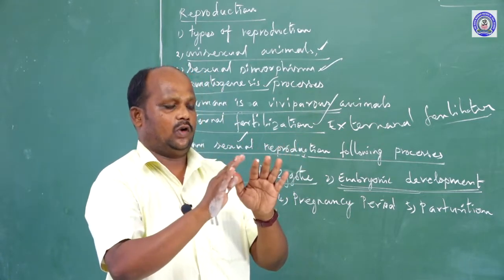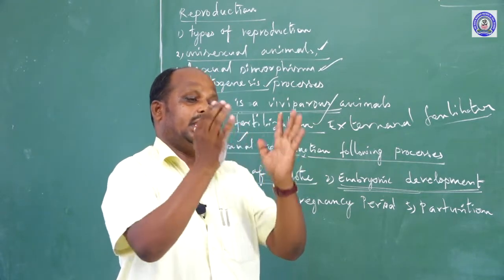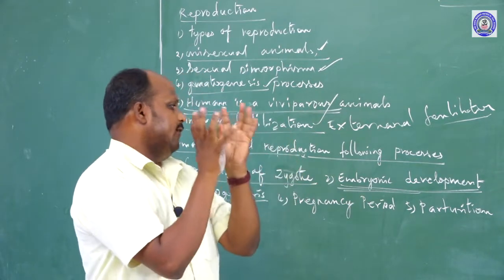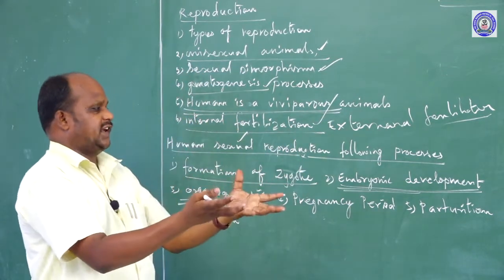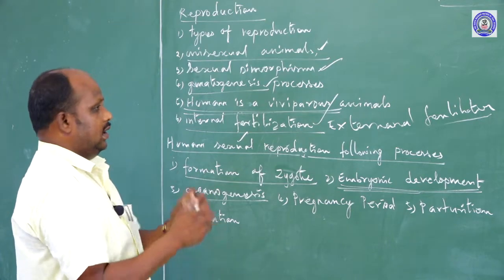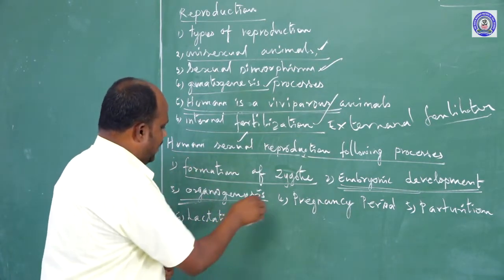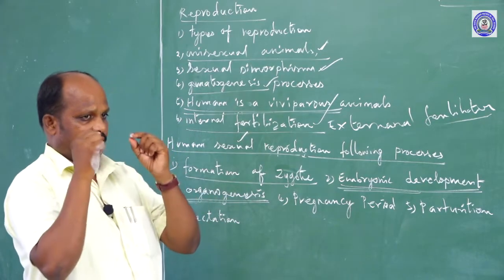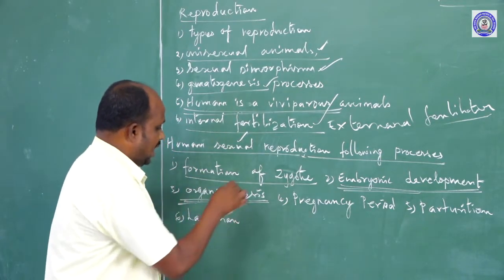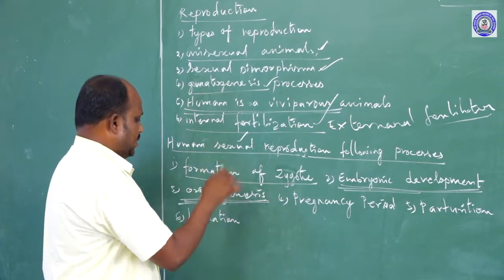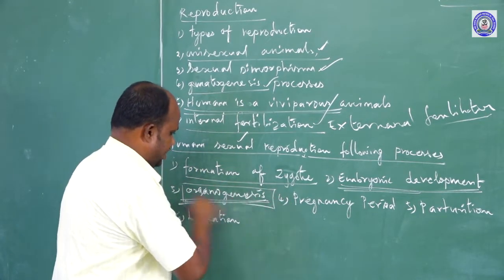The zygote is formed. From the zygote, the embryo forms, and the embryo develops after that. From the embryo, primary germ layers are formed. From the germ layers, many organs and specific tissues are developed. This organ development is called organogenesis.